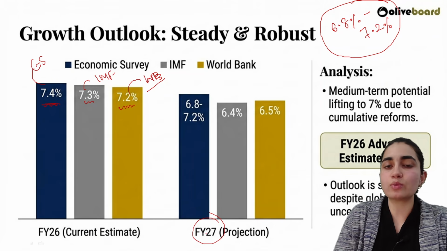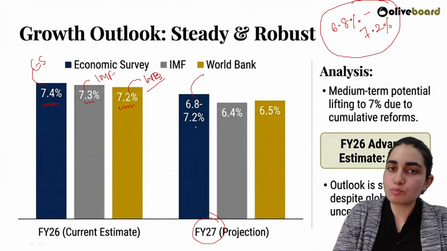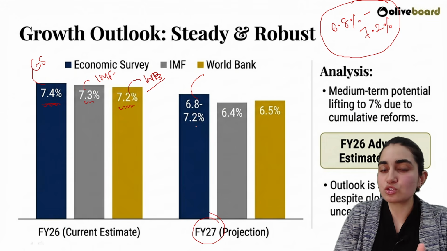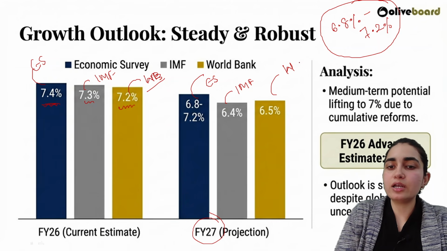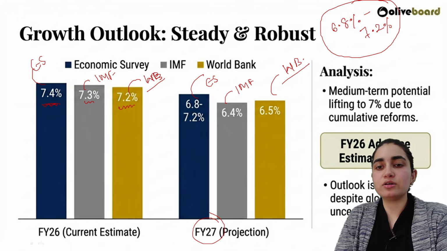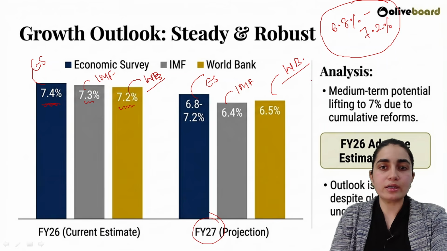In a similar manner, for 2027, we are projecting 7.2 percent, between 6.8 percent and 7.2 percent. This is the economic survey. This is IMF 6.4 percent, World Bank 6.5 percent. So both are actually important here, right?